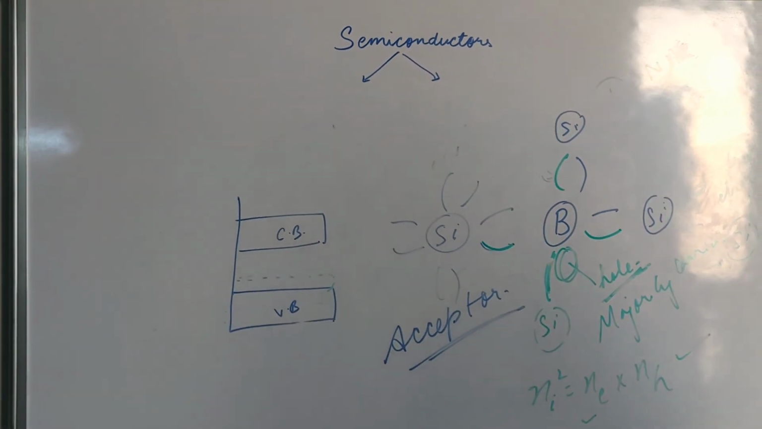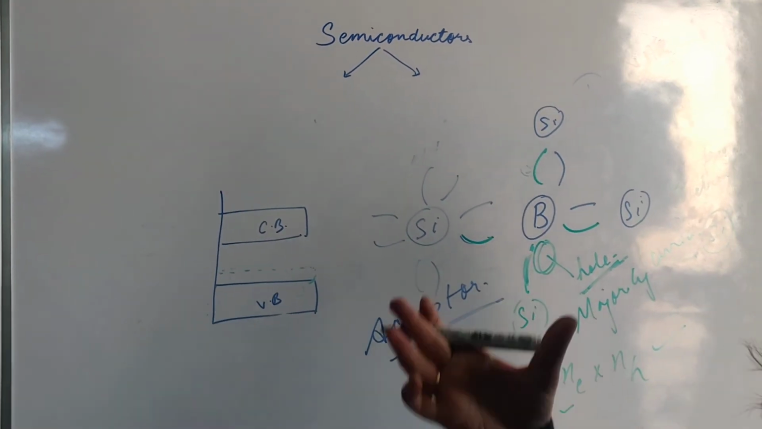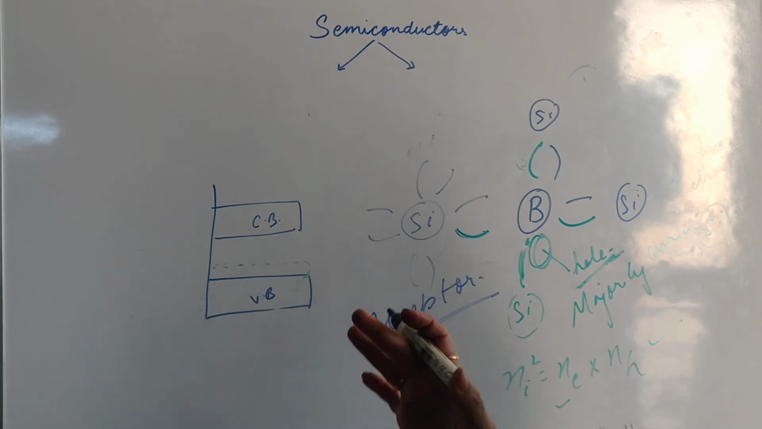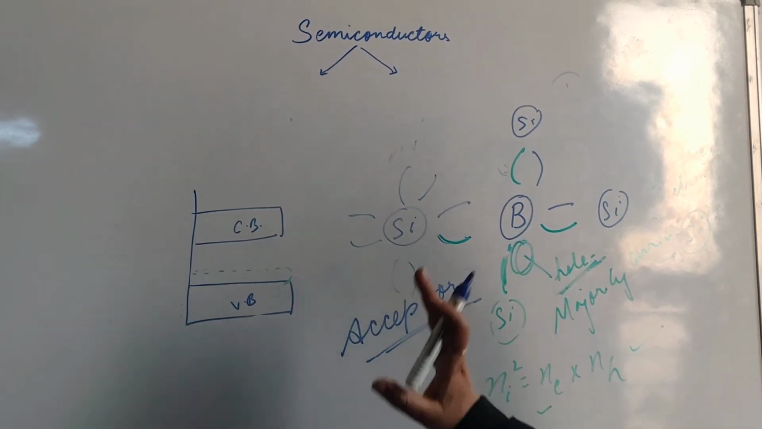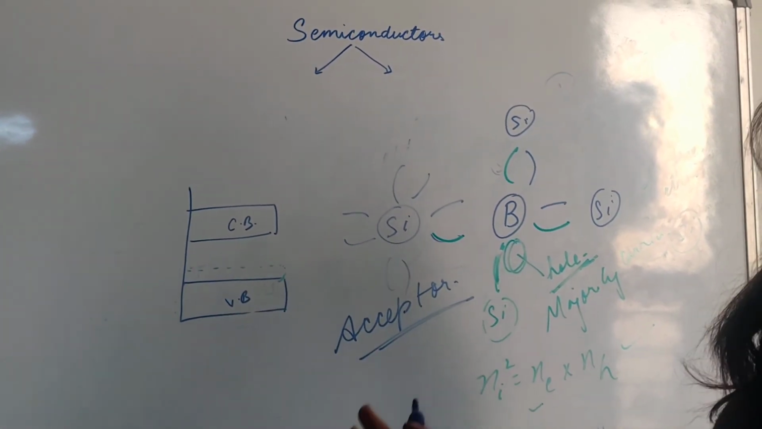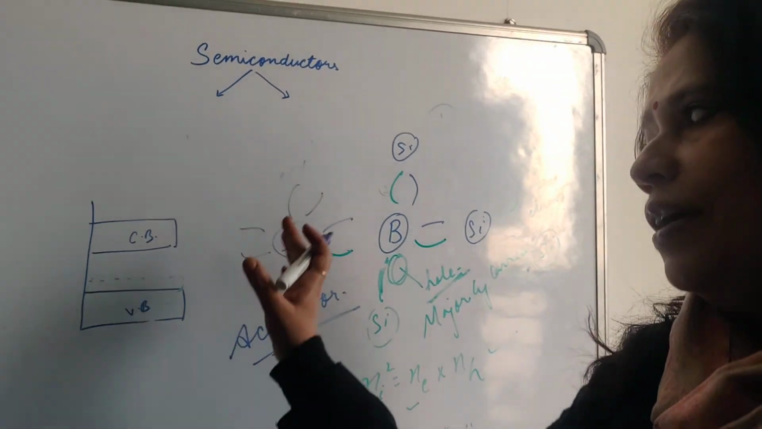Thus we can see that by adding trivalent and pentavalent impurities, that is by doping, we are increasing the conductivity. In the next class we will be studying forward biasing and reverse biasing. Thank you children.